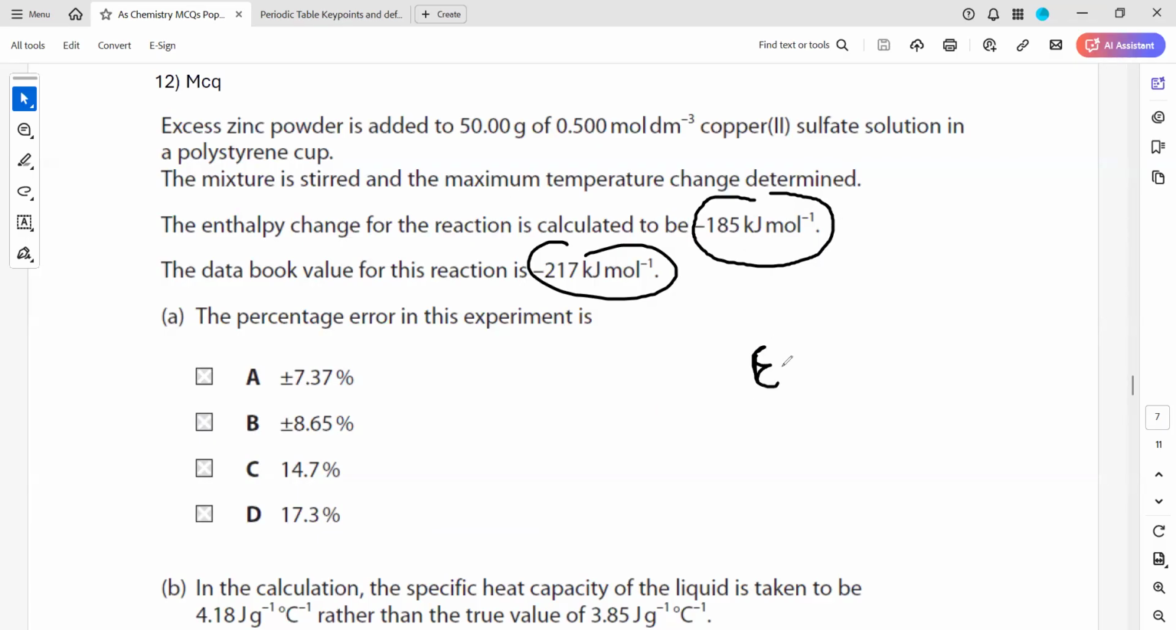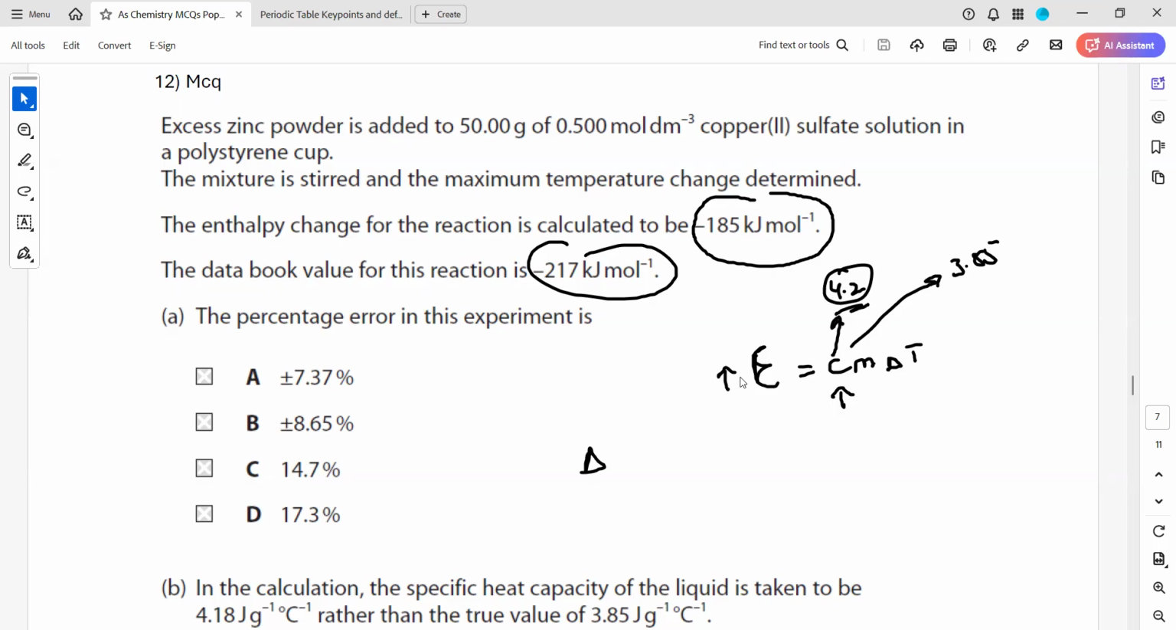Now if we are using the formula E equals Cm delta T, and we substitute the specific heat to be 4.2 or 4.18 instead of 3.85, so if we use a higher value of specific heat capacity, what will we get? We'll get a greater energy or enthalpy change. So the enthalpy change or the energy will be higher.